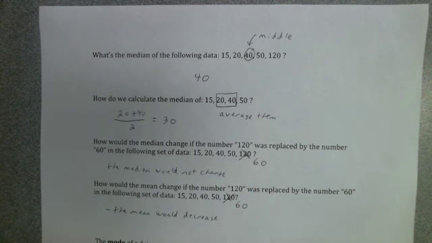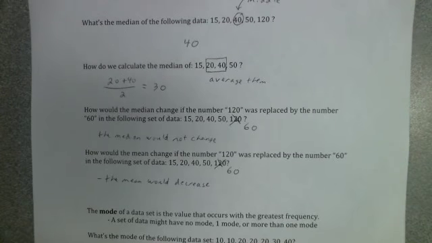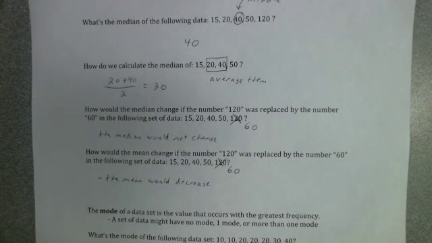All right, one more way to describe a data center is with the mode. So the mode of a data set is the value that occurs with the greatest frequency, or in other words, the data value that occurs the most often. Now you might be wondering why the mode is used to describe a data center, or what it has to do with describing typical data values.